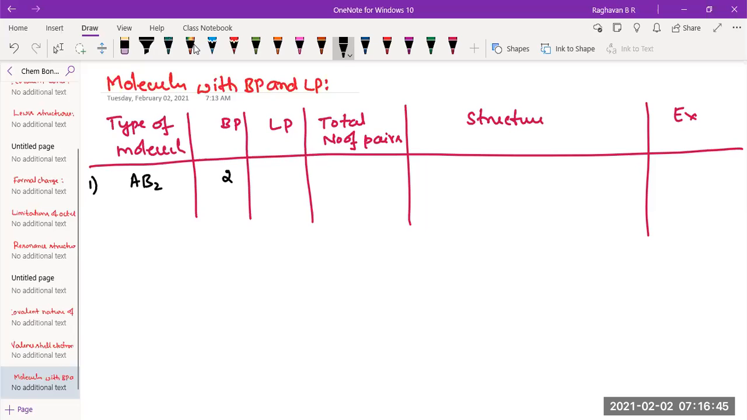Zero. AB2 means just one central atom, as we had written previously. The same thing I'm writing. As I told you, first we shall write regular geometry and then indicate what if the molecule has lone pair. So AB2: two bond pair, zero lone pair. Total number of electron pair from both bond pair and lone pair will be two itself. What will be the structure? Linear.